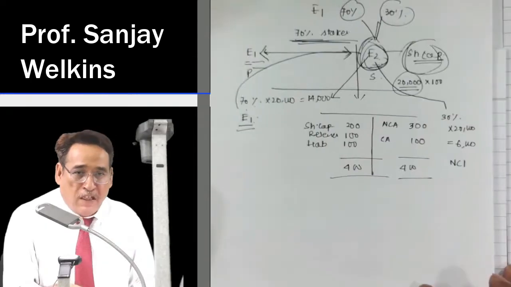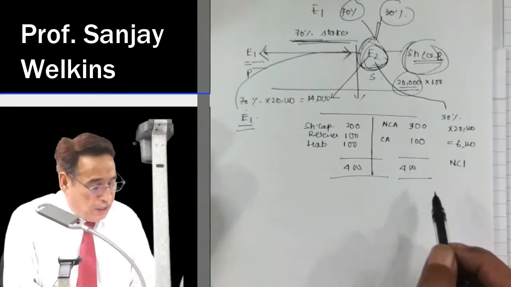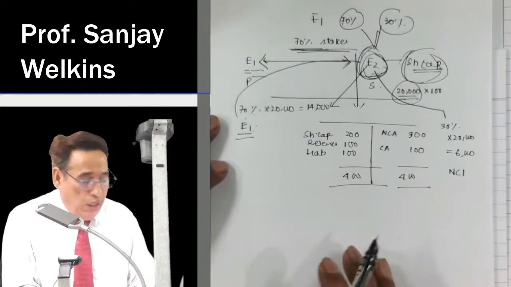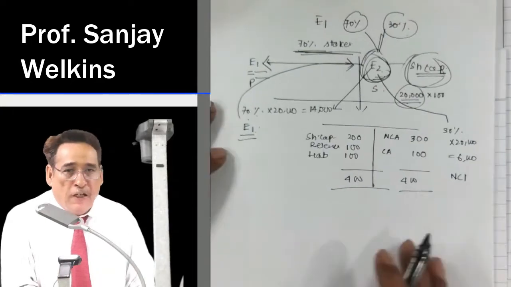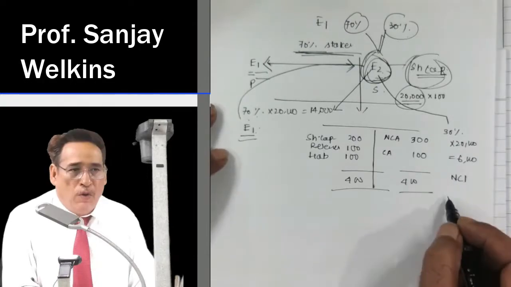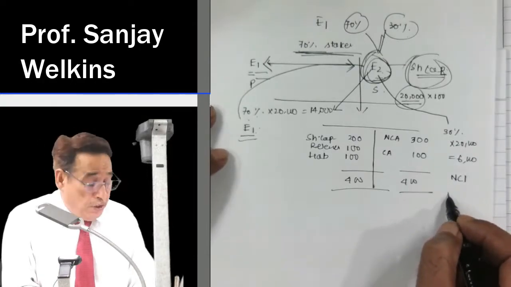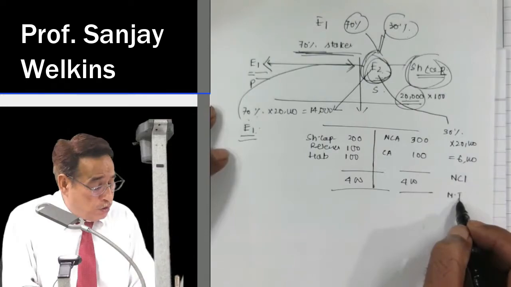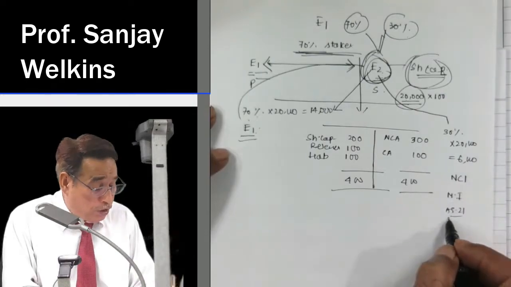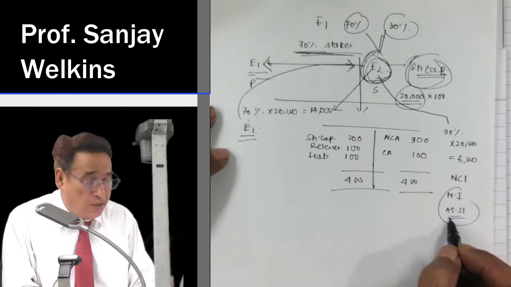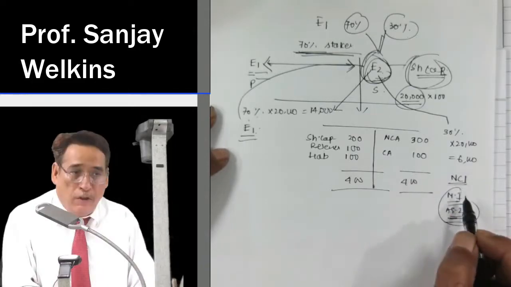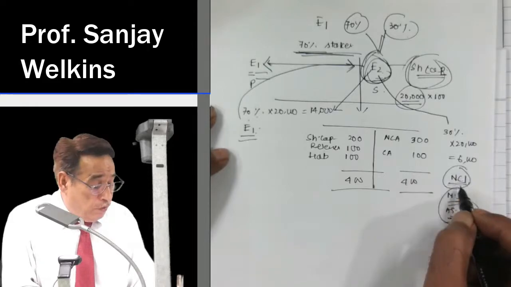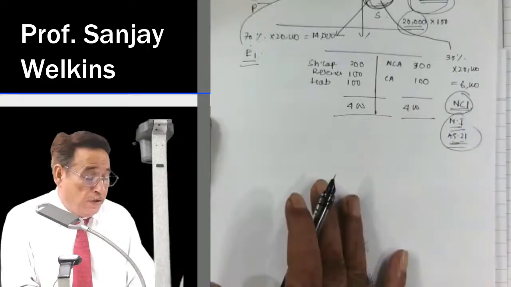Yesterday in the last session, when I asked the question, what do you mean by non-controlling interest holder? Someone among you said that non-controlling interest holder basically means minority interest. Yes, you are right, because under AS 21, which also deals with consolidation, under the existing accounting standard, we call non-controlling interest holder as minority interest. But under Ind AS 3, we will call it non-controlling interest holder.